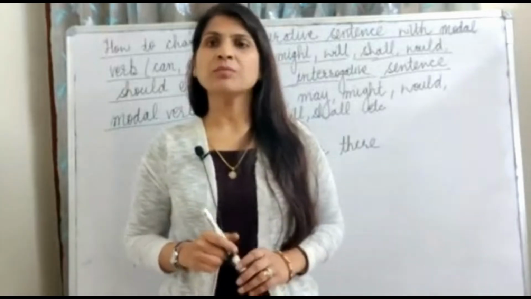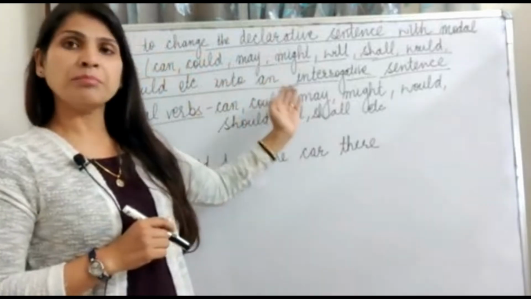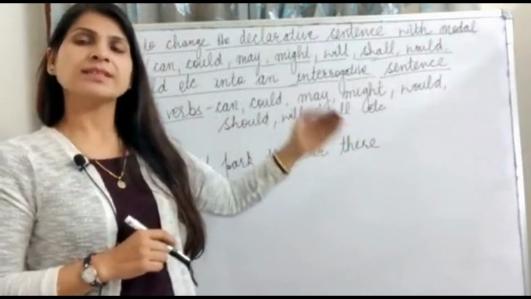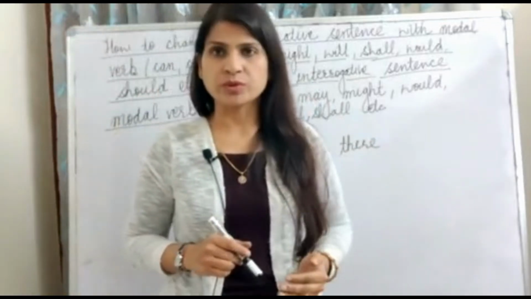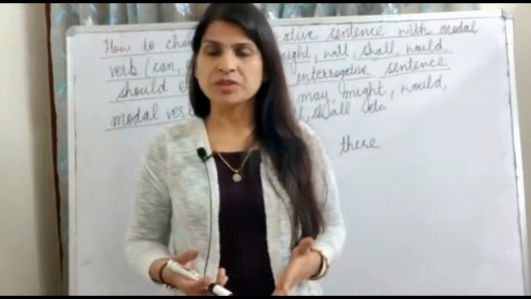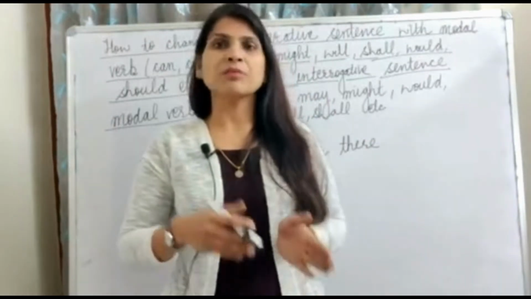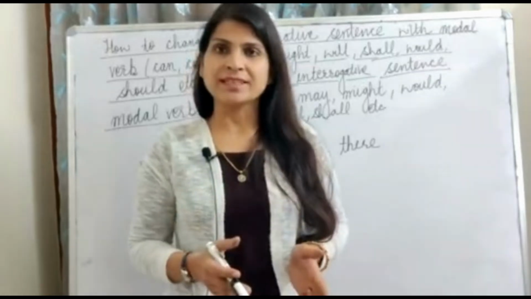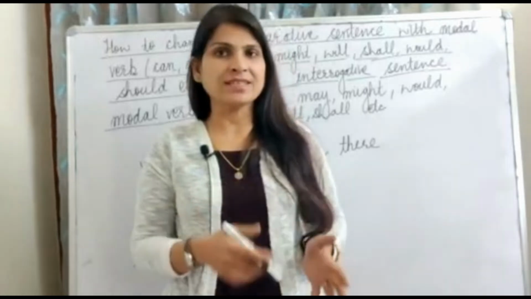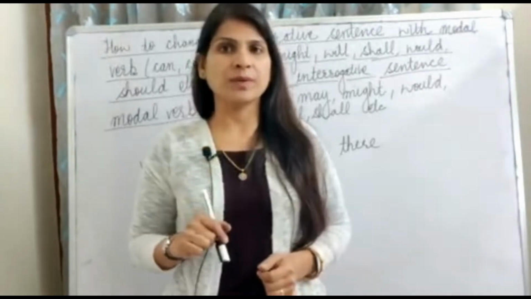Let's first start with the modal verbs. Modal verbs are can, could, may, might, would, should, will, shall, and there are so many other modal verbs also. Modal verbs are basically the auxiliary verbs. Auxiliary verb means the helping verbs. They help the main verb in the sentence. And it is very easy to change the sentences with the modal verbs into the interrogative ones.